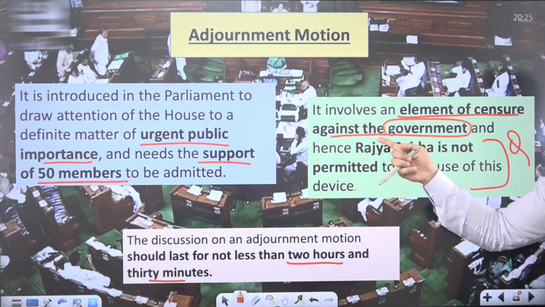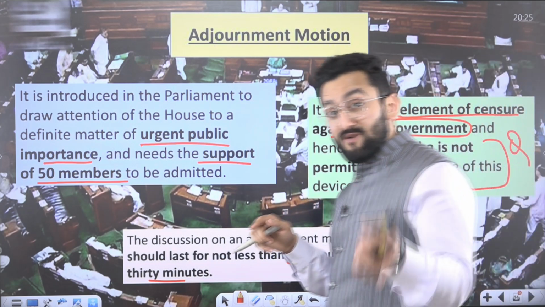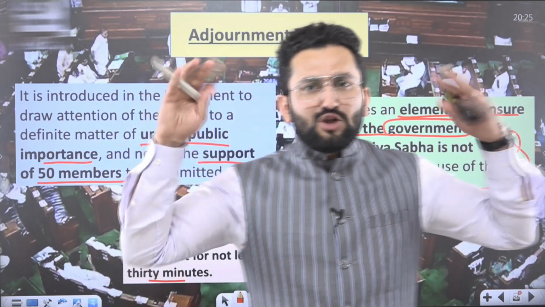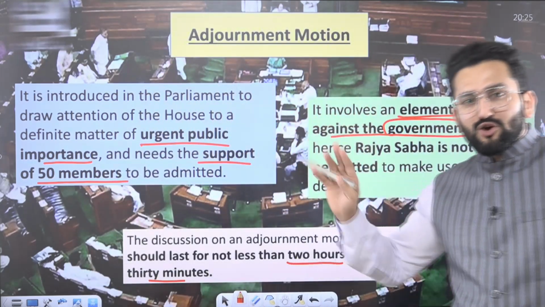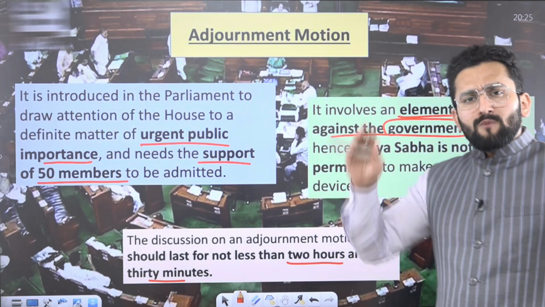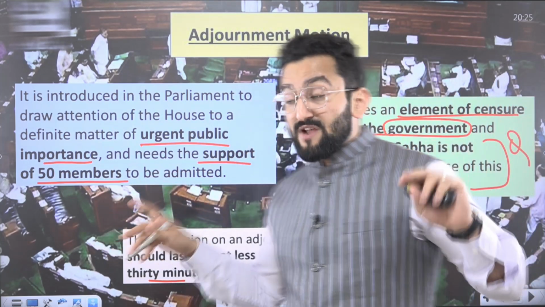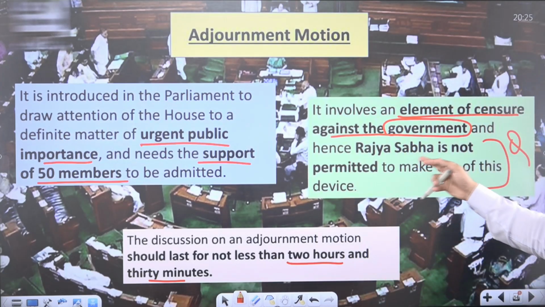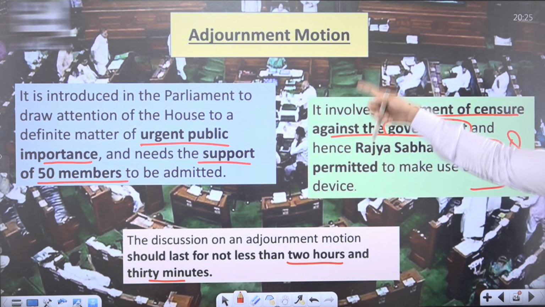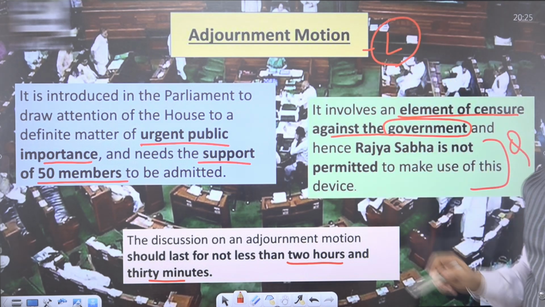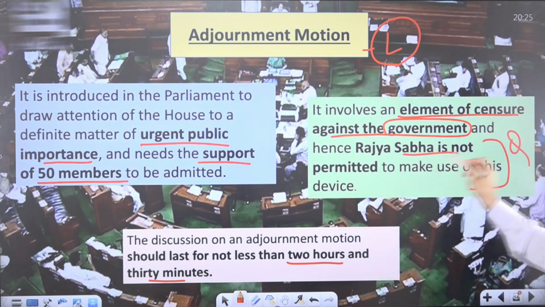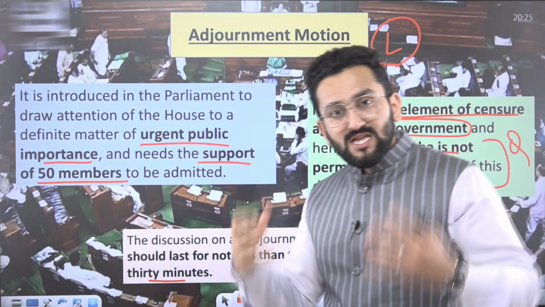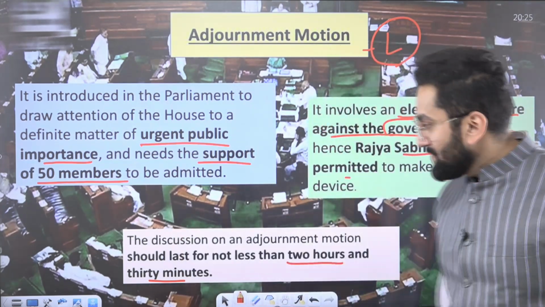It involves an element of censure against the government. Okay, in privilege motion, we were raising censure against the minister. But the minister was not losing his seat. Okay, be sure of that. Now, when it comes to adjournment motion, the government is not going to fall, right? But we are censoring the government, saying this is an important matter and you have not done enough. Now, please also remember this adjournment motion is used in the case of Lok Sabha, not Rajya Sabha. Why? Because you are censoring the government, and the government is there because it enjoys majority in Lok Sabha.